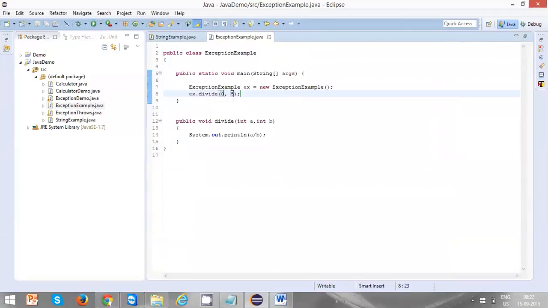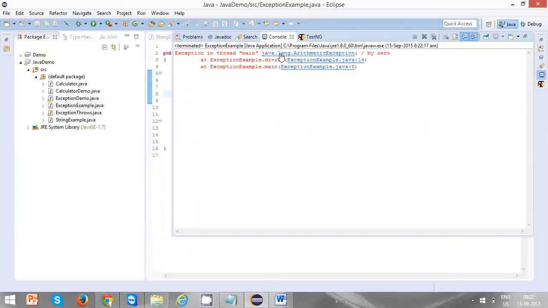Okay, this works well. A by b, zero by any value will work fine. So now we're trying to divide by zero. The a value is 5 and the b value is 0. You are trying to do 5 by 0. Let's see what happens.